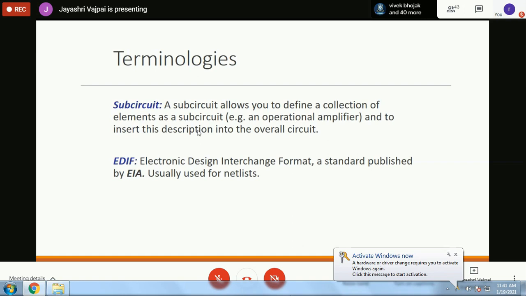Now, there are two important terms that I want you to understand here. A sub-circuit. A sub-circuit allows you to define a collection of elements. Therefore, design in PSpice can be hierarchical. You can define your own subcircuits. For example, I can use R, L and C and create a series or parallel network, and then call it a parallel network and integrate it with the available library, or create a separate user-defined library. And in that, I can put this component there, and it becomes an RLC component, right?